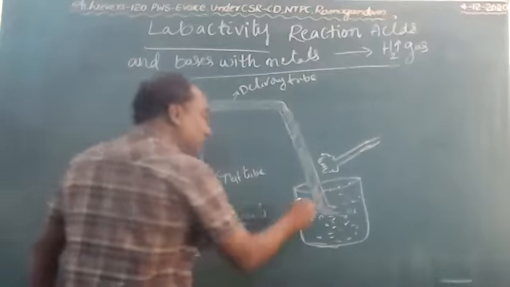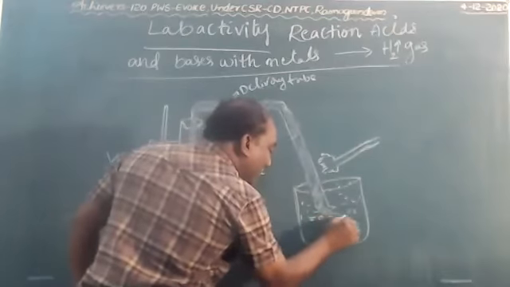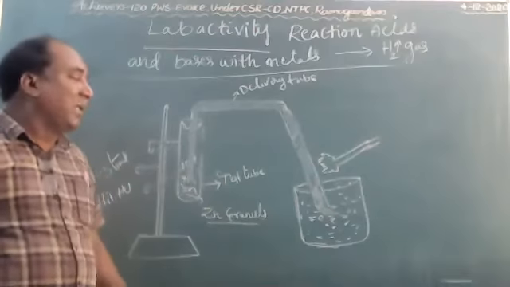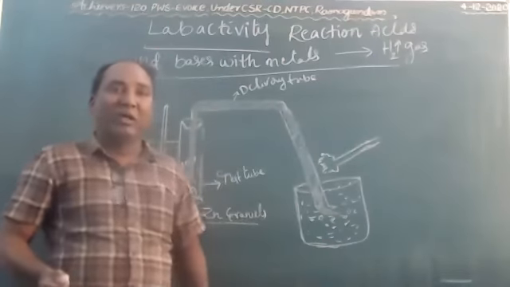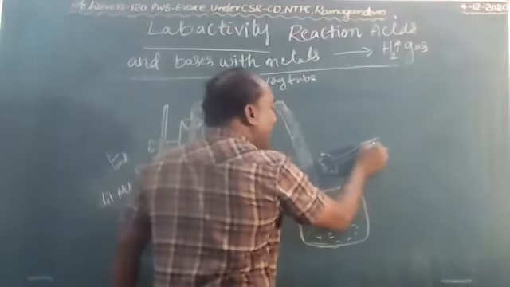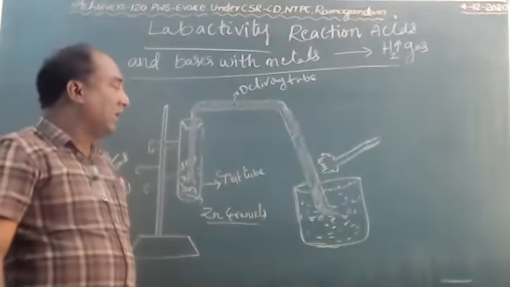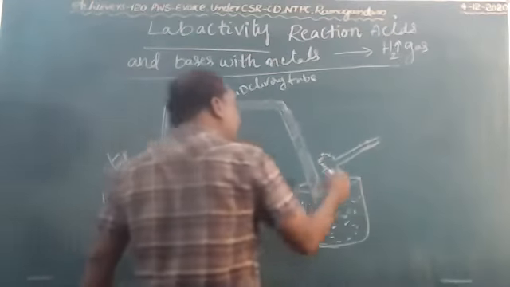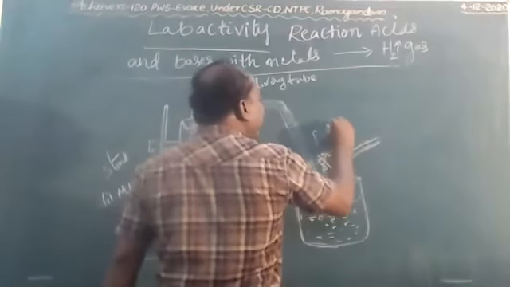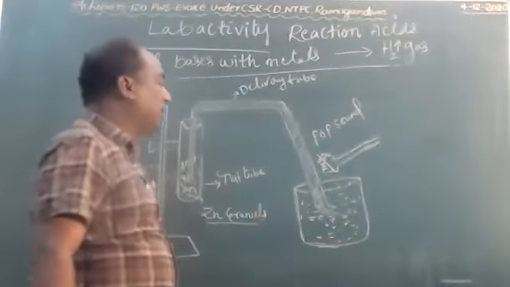And now the water gets disturbed and makes bubbles. The bubbles are an indication of liberation of gas, but which gas, we don't know here. How can we identify it? For that, bring one burning matchstick and put it near the mouth of the glass trough. Now the matchstick makes a pop sound and puts off the fire.